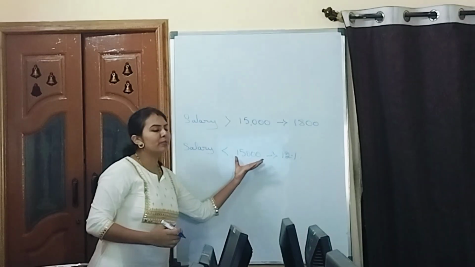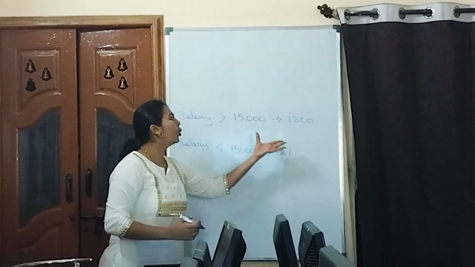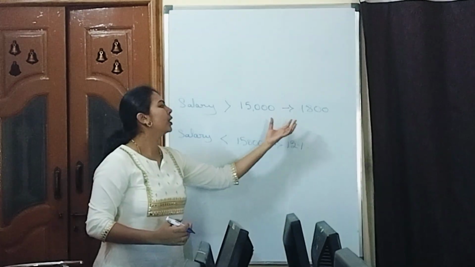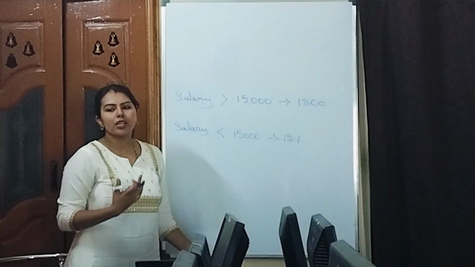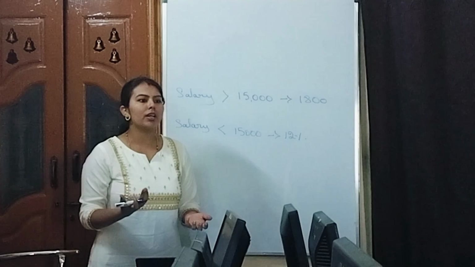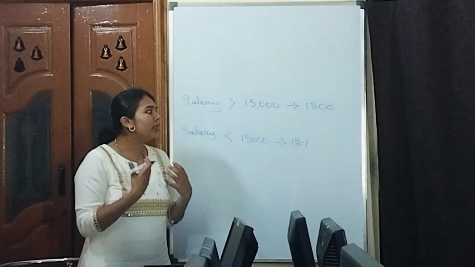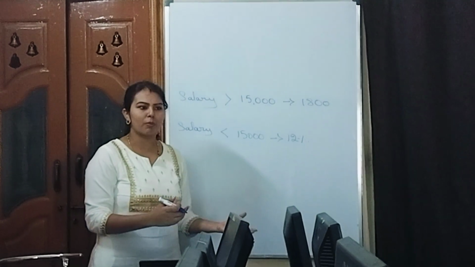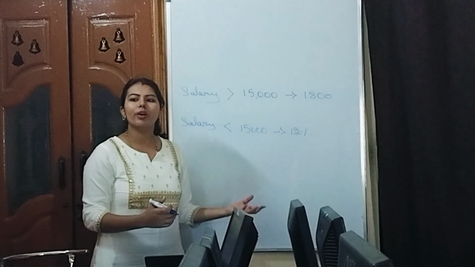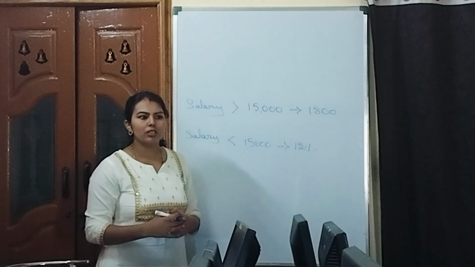Okay. If it is below 15,000, 12%. More than 15,000, 1,800. Why is it like that? See, for example, I am getting 80 to 90,000 of salary, and only 1,800 rupees I am contributing to PF, which is too less an amount, right? Why was this type of rule introduced?